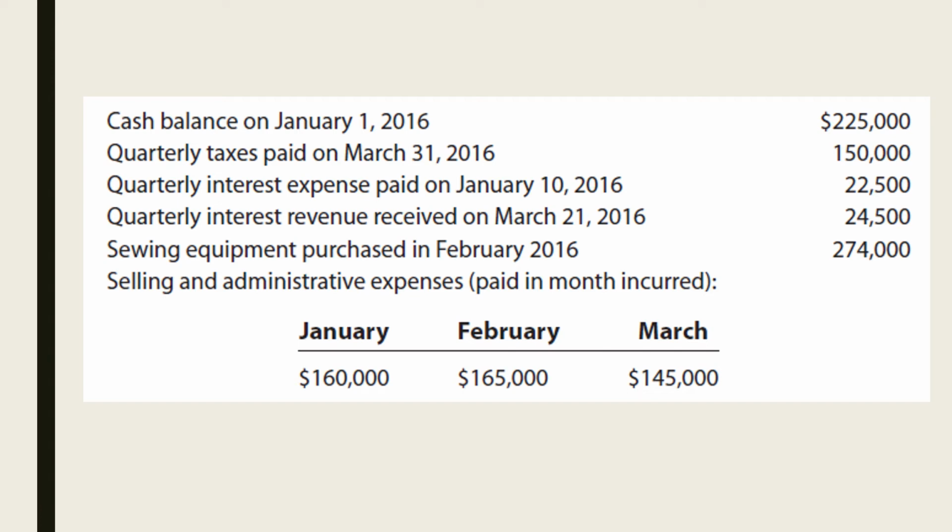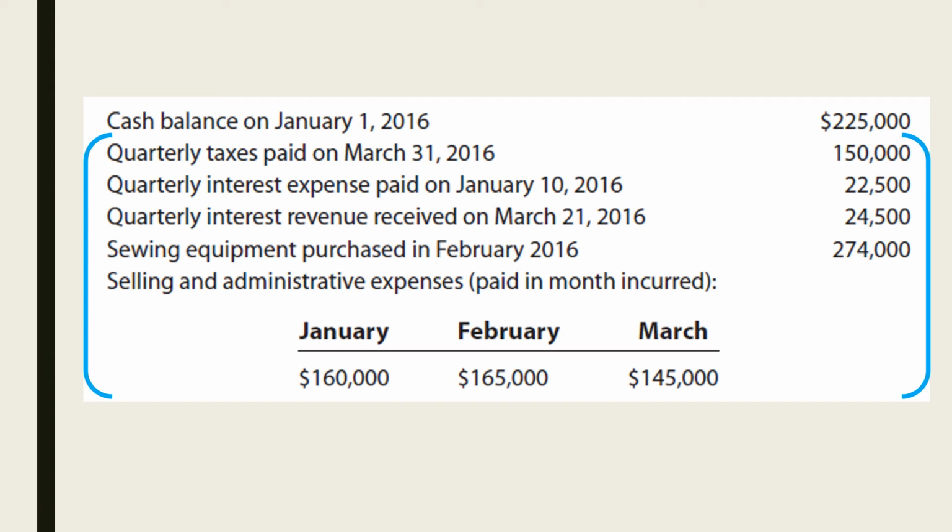Cash balance on January 1, 2016 is $225,000. The expected transactions the company will have in the first quarter are quarterly tax payment on March 31, 2016, which is $150,000, quarterly interest expense payment on January 10, 2016, which is $22,500, quarterly interest revenue to be received on March 21, 2016, which is $24,500.